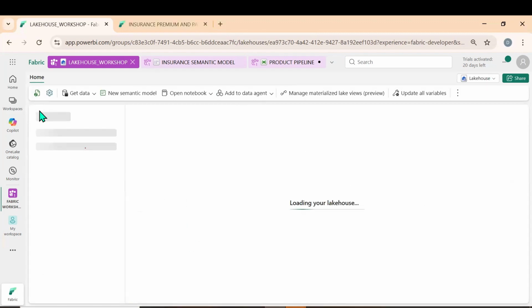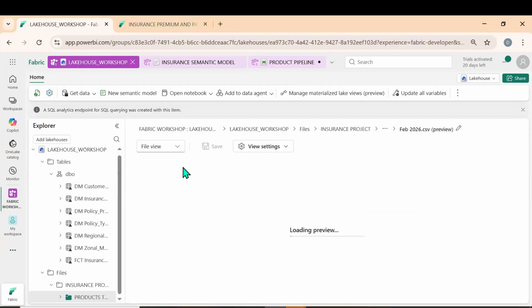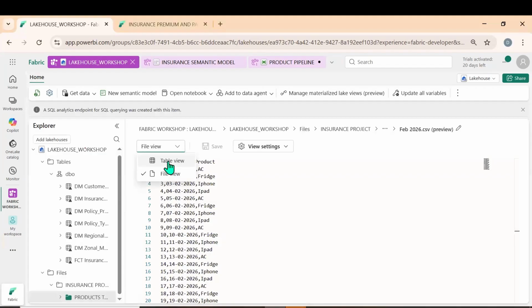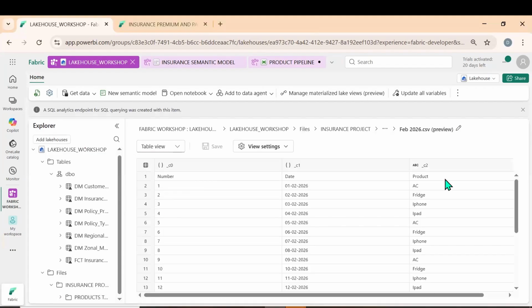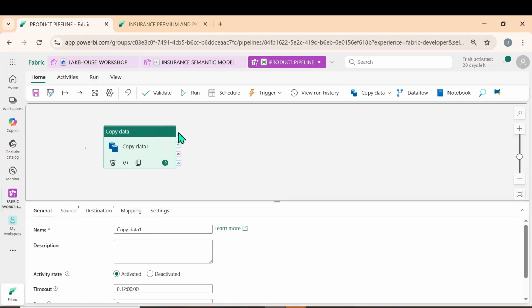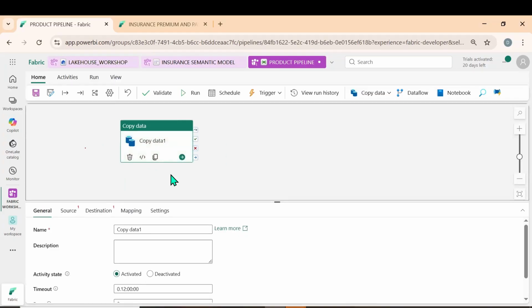Let me click on refresh. Click on any file. You see the file view, make it into table view. You see this. You can go for first row as header. Yes, you can see it. Now let us go to the product pipeline, copy data activity.